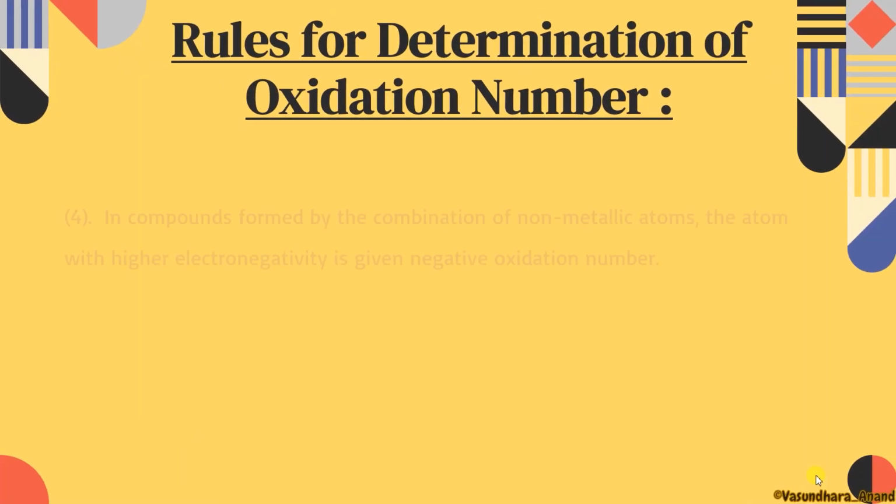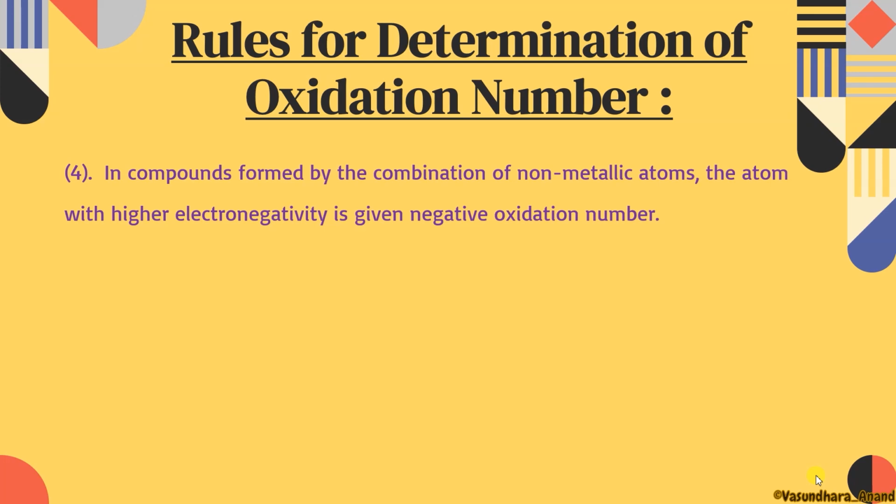Now the next is rule number 4. In compounds formed by combination of non-metallic atoms, if only non-metallic atoms are there, the atom with the higher electronegativity will always have negative oxidation number, and the one which is less electronegative will have positive. That is what I was explaining in the last line, that although non-metals can have positive oxidation number.